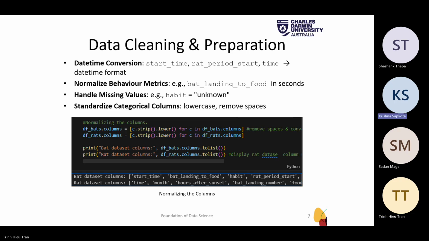In the first step, we cleaned and prepared the dataset. Here you can see date conversion, where we standardize column names by removing spaces and converting them to lowercase. Key datetime columns like start time and rat period start were converted to a standard datetime format to allow accurate calculation. Normalized behavior metrics means behavioral metrics such as bat landing to food were normalized to seconds for consistency. Handle missing values means, for example, missing habitat entries were filled with unknown and seconds after rat arrival was computed from available datetime columns. Finally, categorical columns were standardized by trimming spaces and formatting text. This ensured the data is consistent, clean, and ready for analysis.